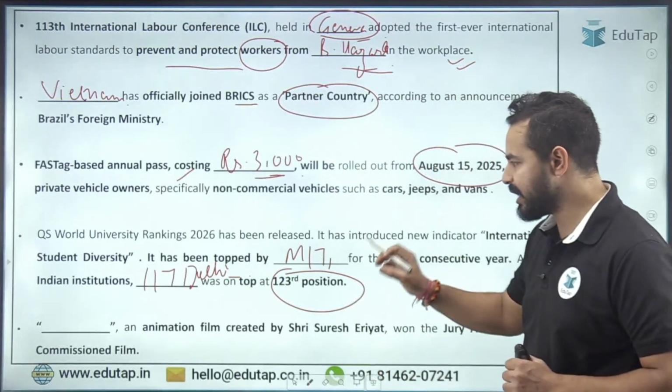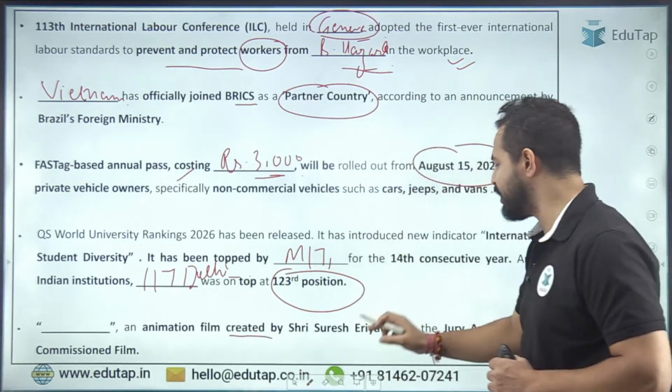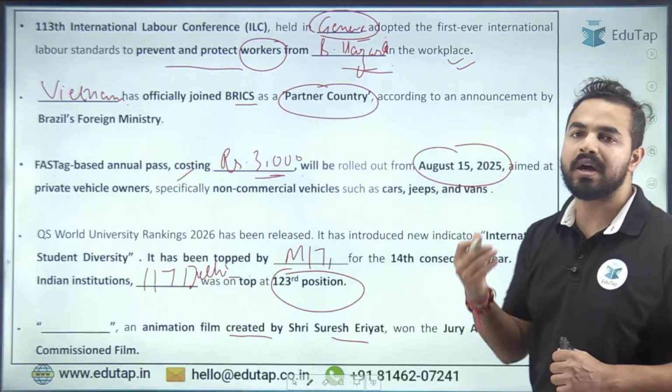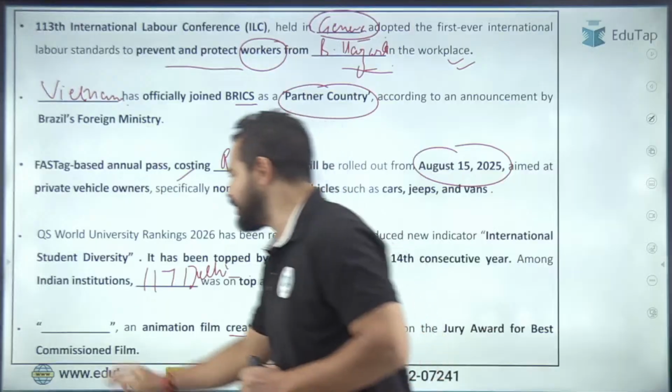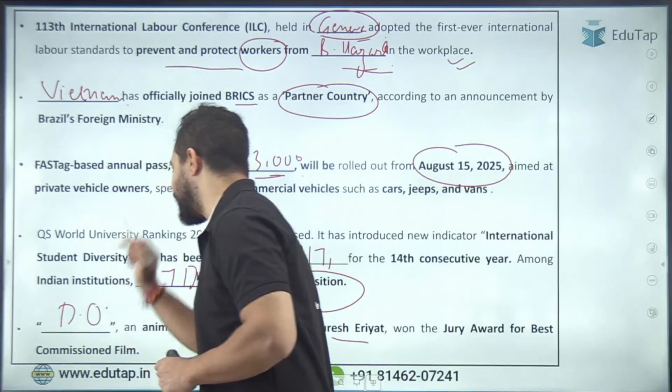Next question. Dash is an animation film created by Suresh Ariat which has recently won an award. What is the name of that particular movie? That is Desi Yoon. Desi Yoon is the right answer.